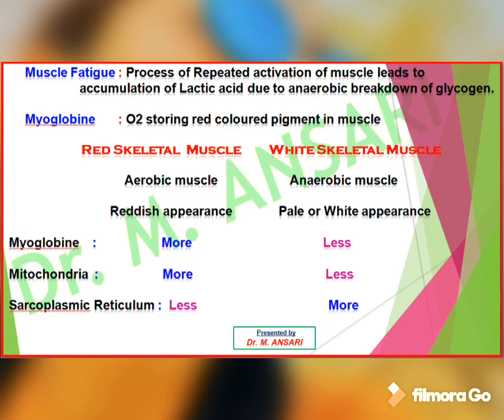Myoglobin and mitochondria are more in red skeletal muscle, while these are less in white skeletal muscle. Sarcoplasmic reticulum is less in number in red skeletal muscle, but it is more in number in white skeletal muscle.